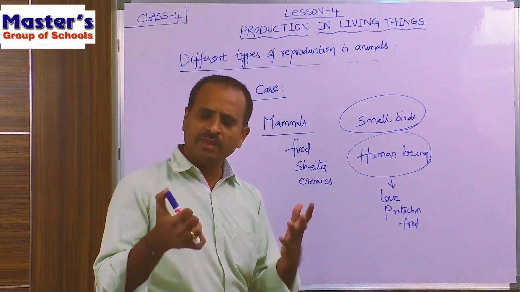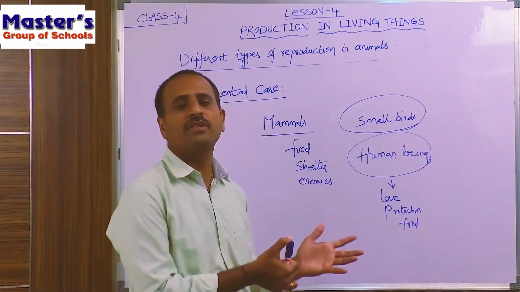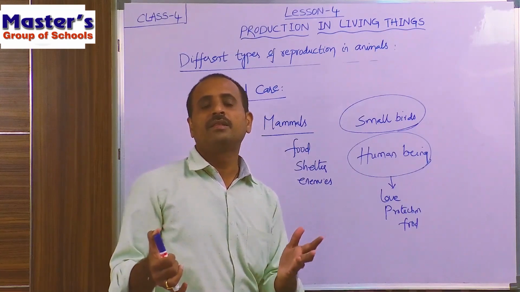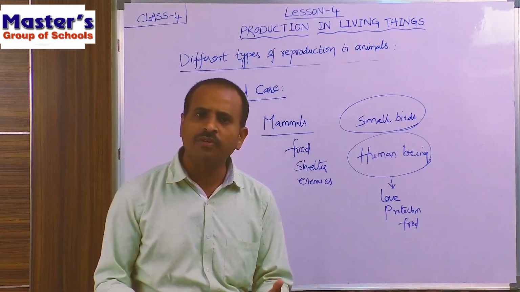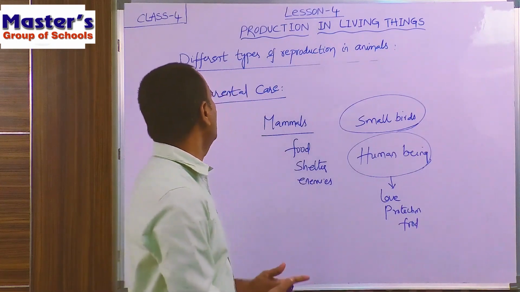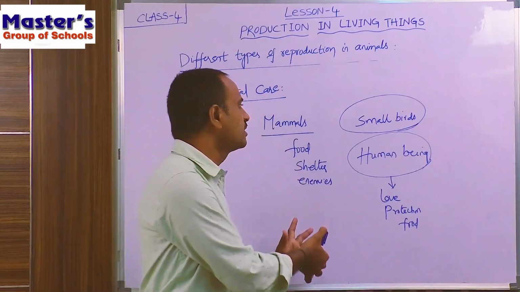That's why their mothers and fathers take care of their young babies until they can live and get their food themselves. So children, this is about parental care in mammals, that is in animals and in human beings.